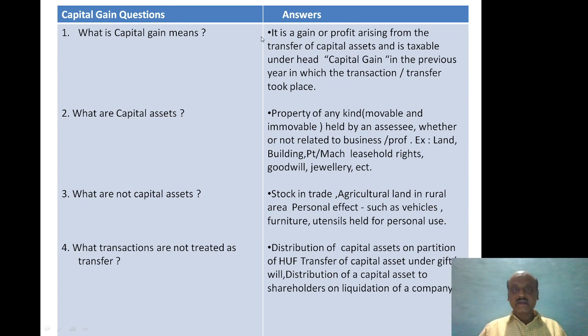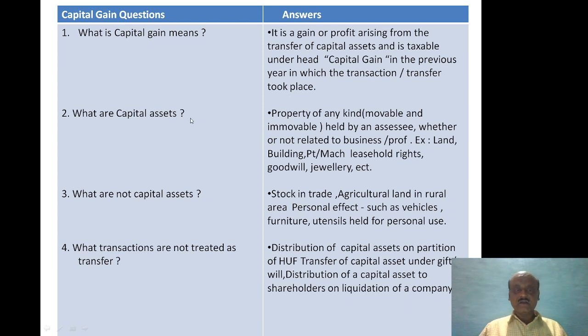What is capital gain? It is a gain or profit arising from the transfer of capital assets and is taxable under the head capital gain in the previous year in which the transaction or transfer took place. I don't want to explain in detail because these questions carry only 2 marks. So you have to write like this. This much is sufficient for 2 marks.